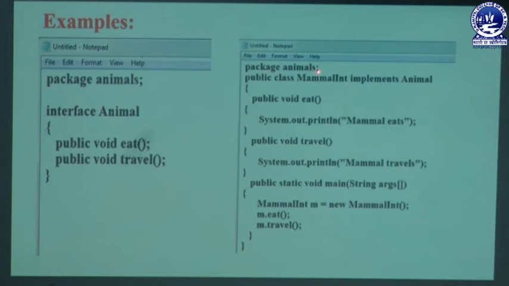That means the package name as animals. The user can also import some statements in it, then we declare the body part. After that we can create an object, and through that object we can easily invoke each and every method available in that package. So in this way we can easily sort out each and every programming part, which is so flexible and reliable in our Java programming language.